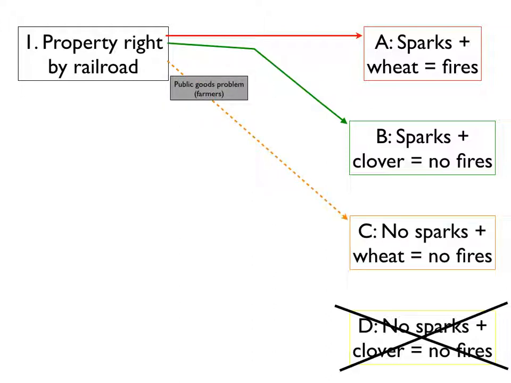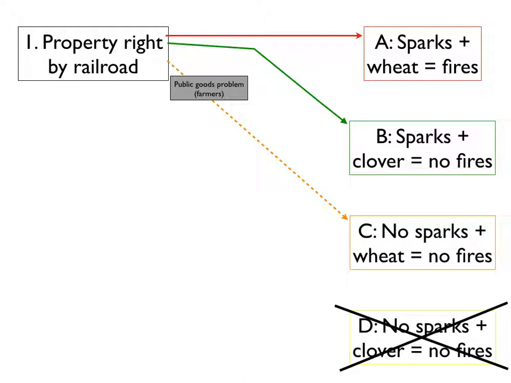This would not be the case though if you have no sparks, if the least cost means is a $200 spark arrestor. Assigning a property right to the railroad would be problematic because now you have the public goods problem. The farmers will try to come together to raise $200 to buy the spark arrestor.